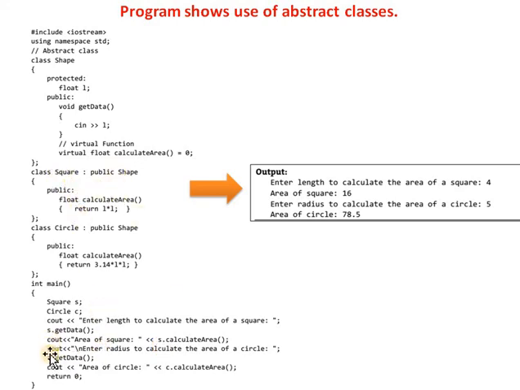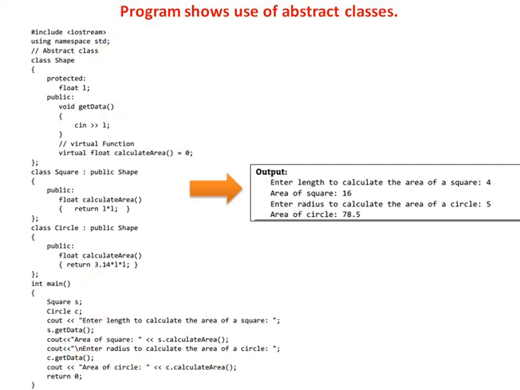Then here we are displaying a message, enter radius to calculate the area of circle. Then we are inputting another value for calculating the area of circle, that is the radius, and by using the getData function which is written in the shape class we are inputting a radius. By using the calculate area function defined in the circle class we are calculating the area of circle, and that area will be displayed.